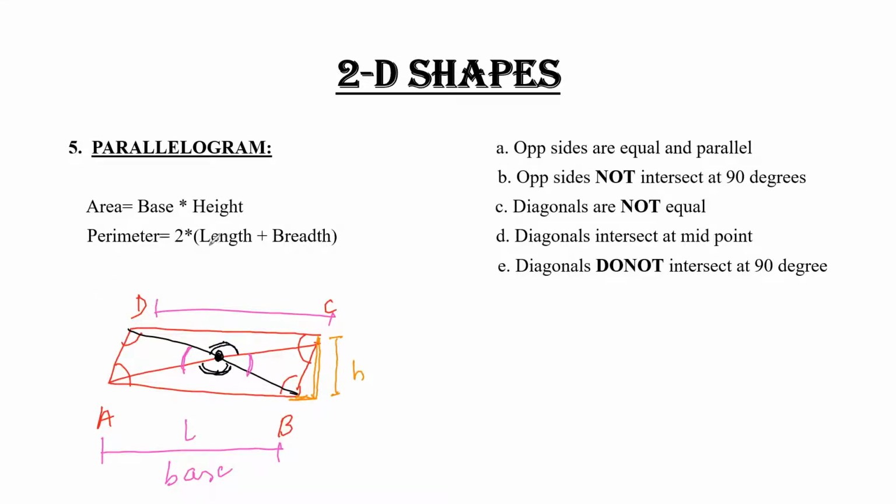But for the perimeter, that is length into breadth. So the base is basically the length for the parallelogram, and this is your breadth. Do not confuse B for breadth and B for base. Okay, base is used in the area and breadth is used in the perimeter. Breadth is the width basically, and base is the length. Okay, moving on.